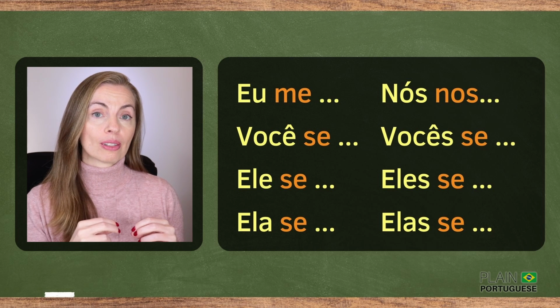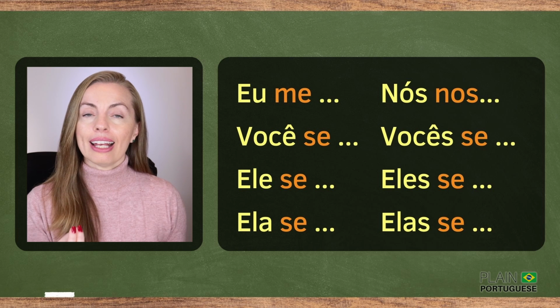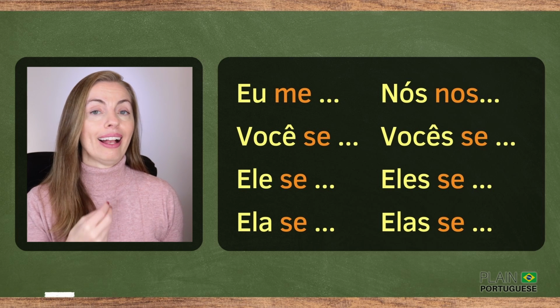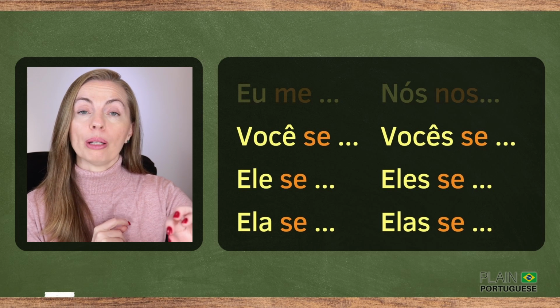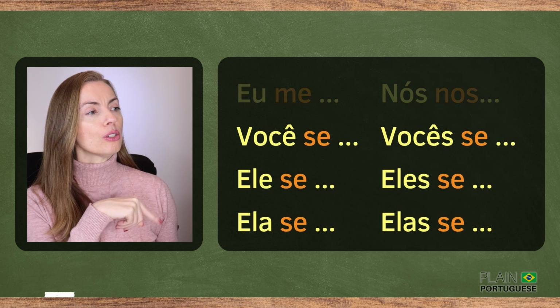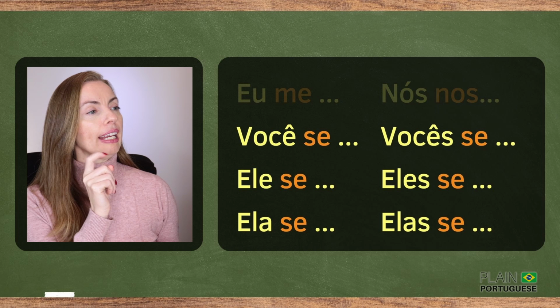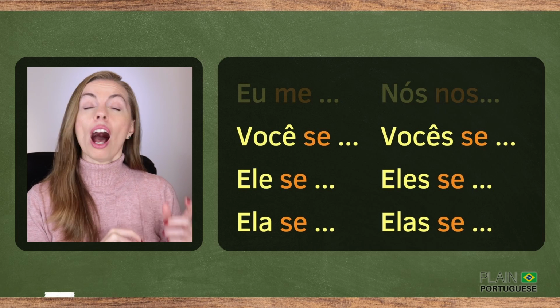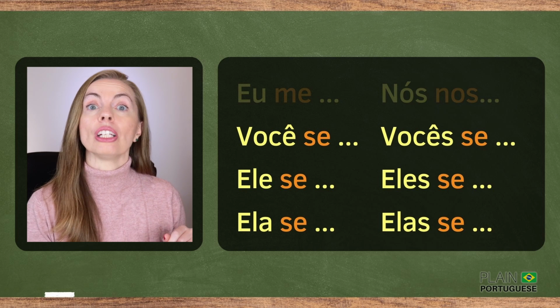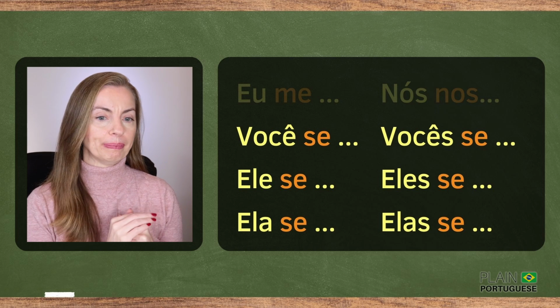Nós nos, vocês se, eles se, elas se. As you can see, the object pronoun se is used with você, ele, ela, vocês, eles, elas. Oh, and don't forget a gente se.